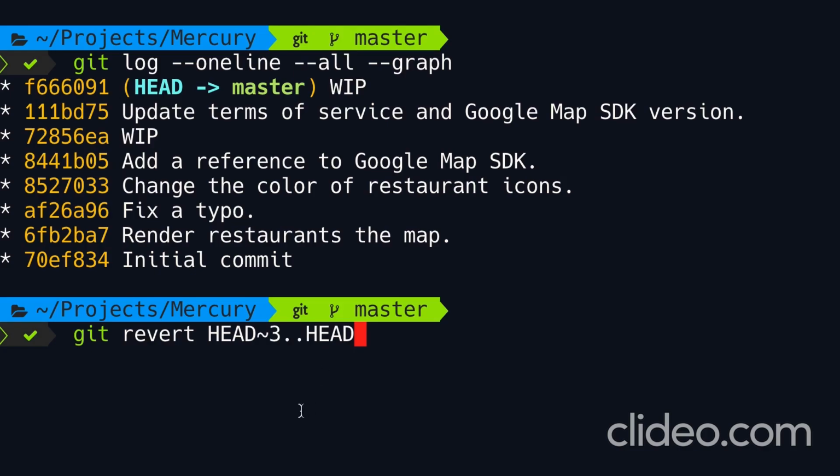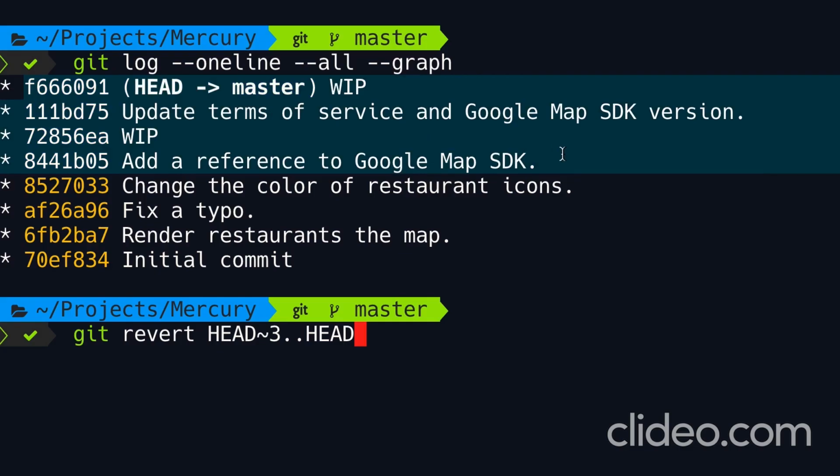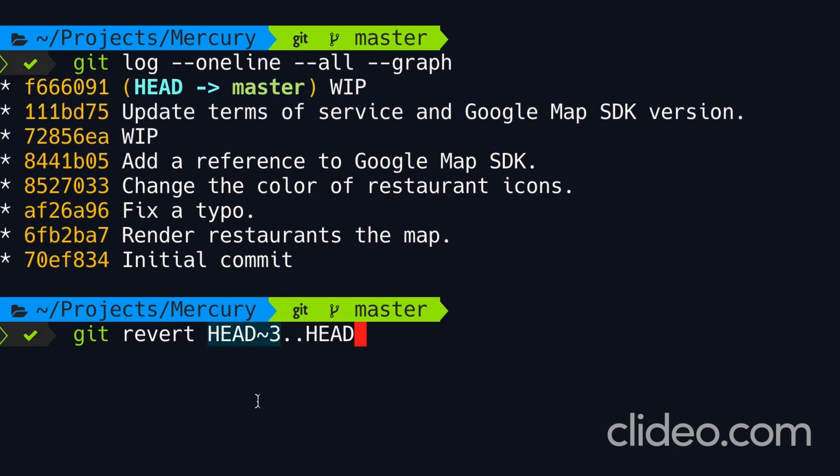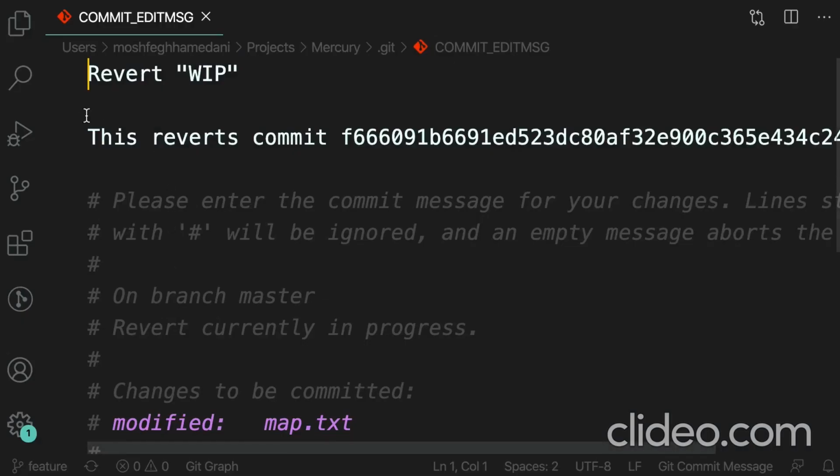Here's the tricky part. When we say head~3 to head, we're referencing this range, but Git will actually revert the last 3 commits. So it's not going to include this commit over here, okay? Now when we run this command, Git is going to revert each of these commits one by one. Take a look. Let's go. All right, first it's going to revert this commit. I'm going to keep the default message as is. So let's close this window.